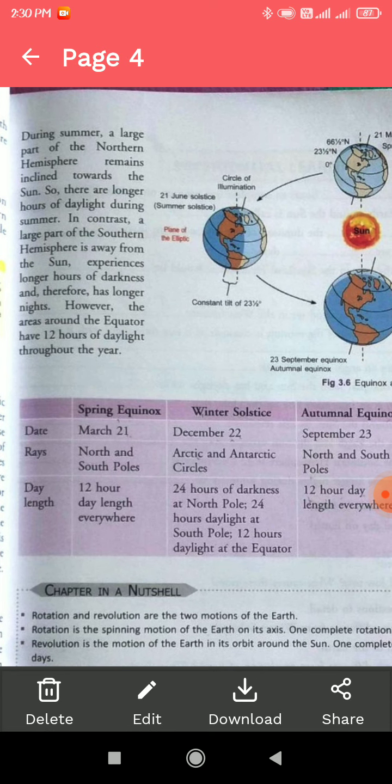During summer, a large part of the northern hemisphere remains inclined towards the sun, so there are longer hours of daylight during summer. In contrast, a large part of the southern hemisphere is away from the sun, experiences longer hours of darkness and therefore has longer nights. However, the areas around the equator have 12 hours of daylight throughout the year.